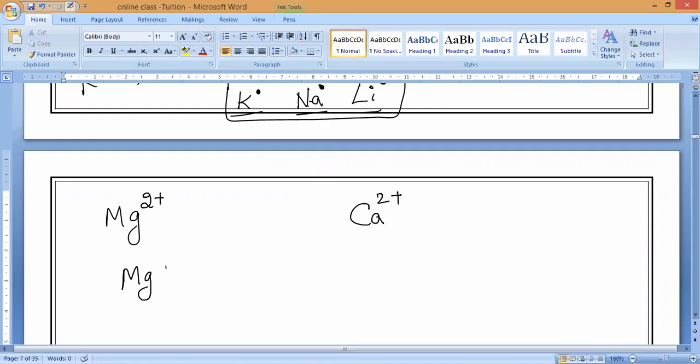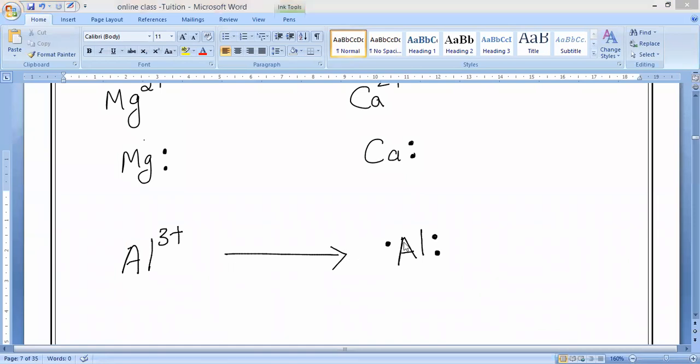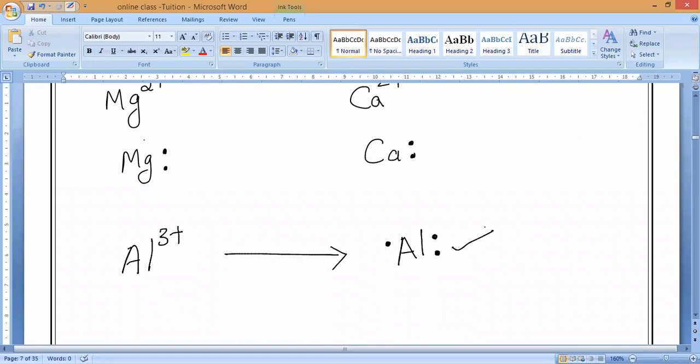How many electrons does magnesium have? 2 electrons. So, 2 dots. Anywhere you can keep them, here or here, wherever you want. All are correct. So Ca 2+. This is the electron dot structure of magnesium and calcium. Any doubt, guys? Now, in the same way, 3. Aluminium 3+. What is its electron dot structure? You can represent 2 dots on one side and 1 more dot on another side. Is it okay? This is the electron dot structure of positive ions.